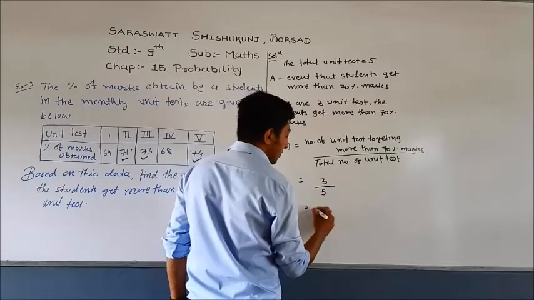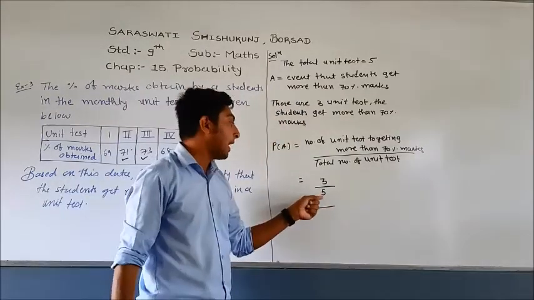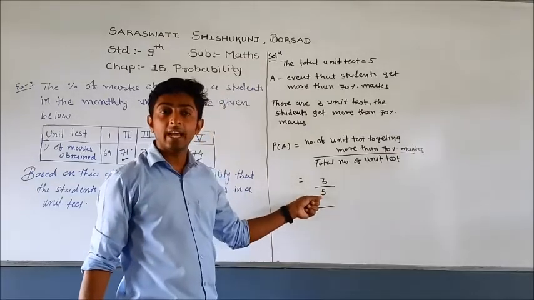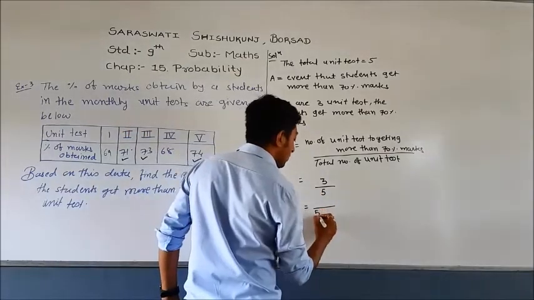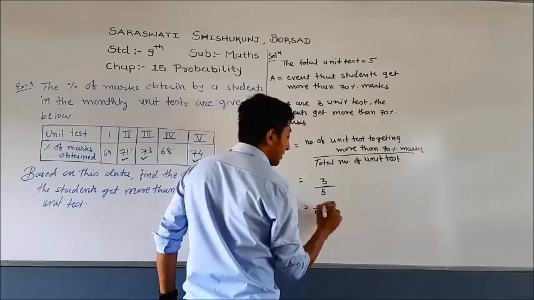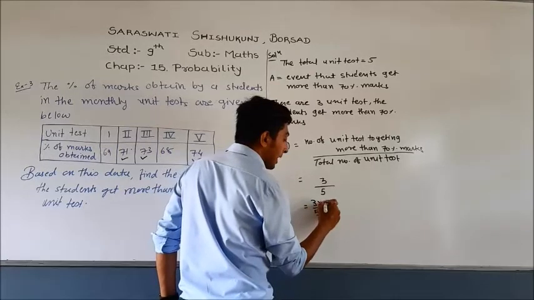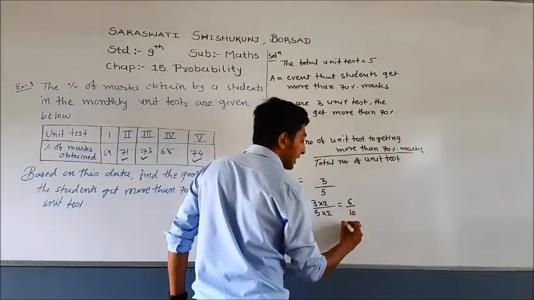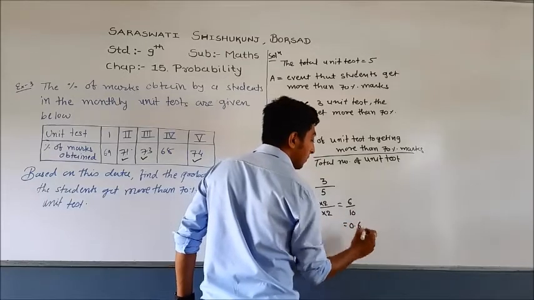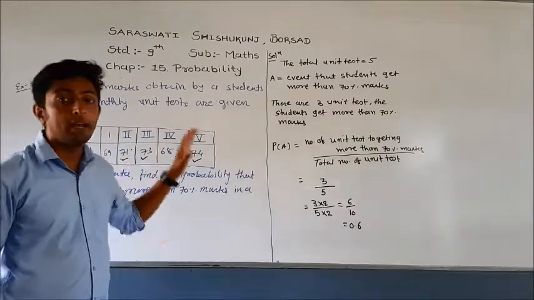So we know that the denominator goes to the nearest power of ten. Here the denominator is 5, and the nearest is 10. So we have to multiply the denominator by 2, so 5 into 2. In the same way, the numerator is also multiplied by 2. So the numerator is 6 and the denominator is 10. Our answer is 0.6. So this is the way to calculate this type of probability example.